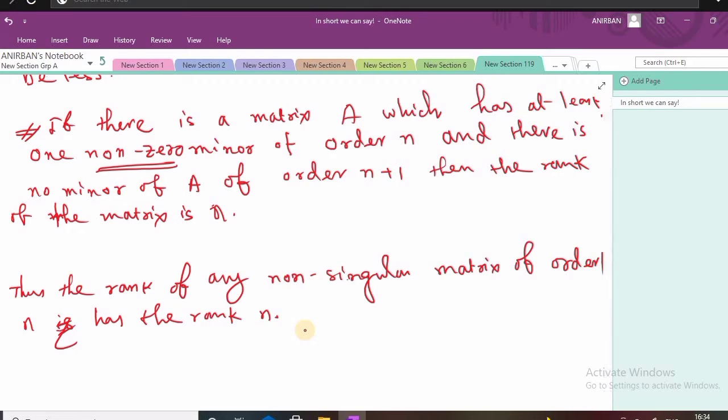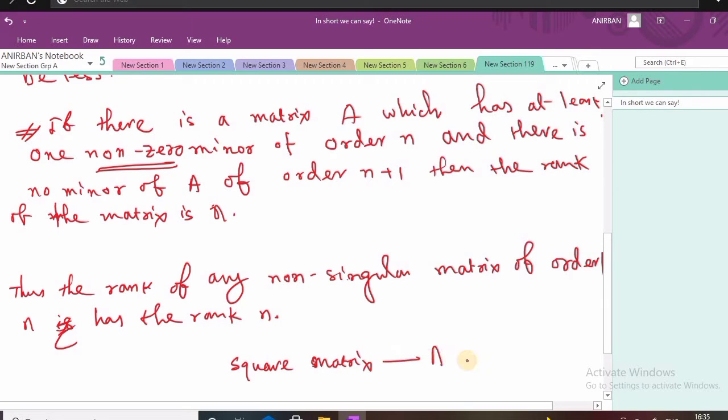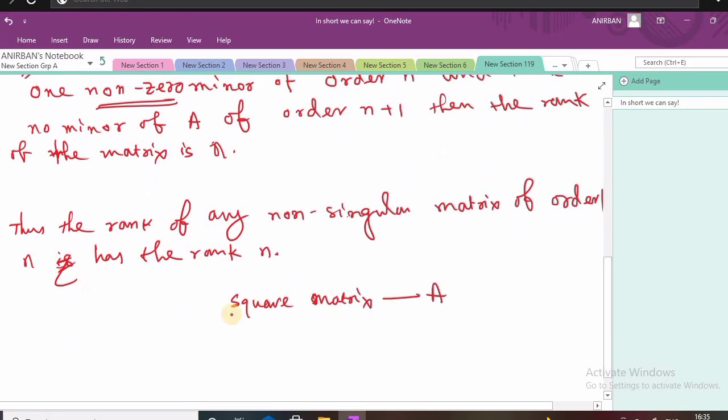so suppose there is a square matrix, that is capital A. Now the rank of the square matrix capital A of order n can be less than n if and only if A is singular. So this is a very important property.